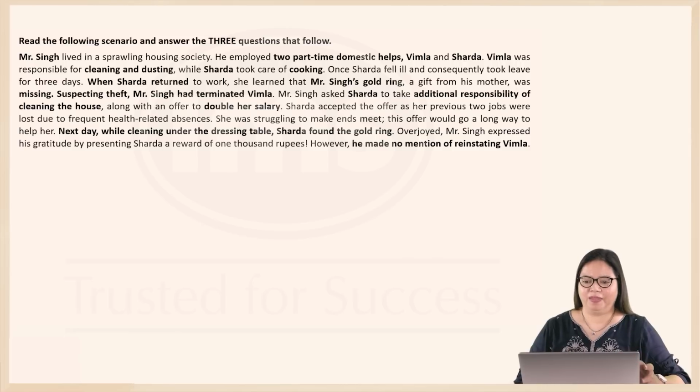There's Mr. Singh, who employed two part-time domestic helps, Vimla and Sharda. Vimla did the cleaning and dusting while Sharda took care of cooking. Once Sharda fell ill and therefore took leave, but when she returned, she found that a lot of things had happened, which is Mr. Singh's gold ring, which was of sentimental value to him, was missing. He suspected theft and therefore he terminated Vimla.